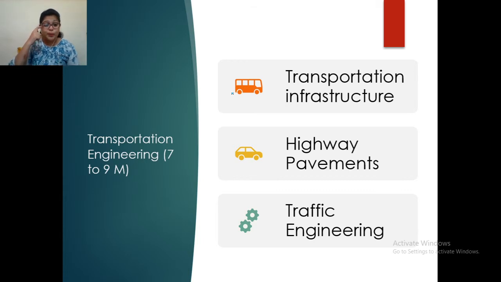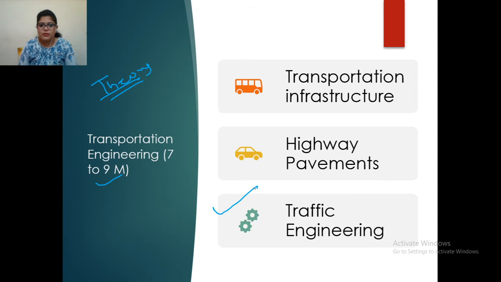So the next important topic is transportation engineering, and it is asked for about 7 to 9 marks. Transportation is also equally important. A lot of theory is here, fewer numericals, but numerical questions can come. From traffic engineering, a lot of numerical questions have been asked, which are relatively difficult to solve.